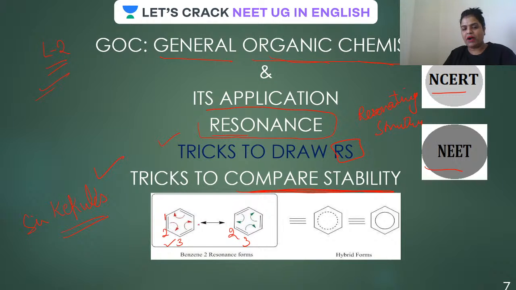This pi bond keeps flipping between 1 2 or 2 3 or 3 4 or 4 5 or 5 6 or 6 1. This is denoted by a dotted line. This dotted line tells you that these pi bonds are in a state of flipping with each other, because the energy required for this flipping is very less, and this flipping is nothing but, guys, resonance.